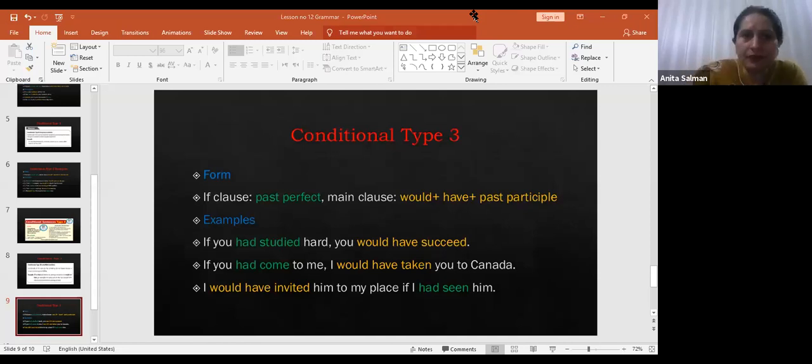Right. Now you can look at the last two examples. In the first I have written the if clause first, and in the second I have written the if clause at the end. If you had come to me, I would have taken you to Canada. Right. Next, I would have invited him to my place if I had seen him.